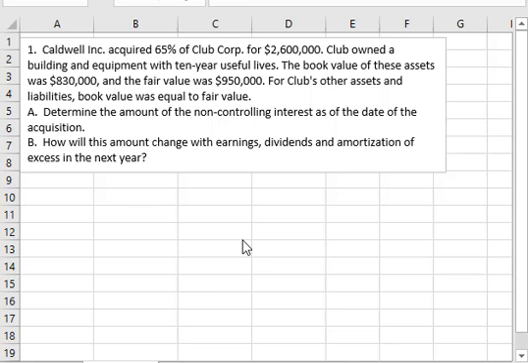Okay, great. So what did they want? They want to know what was the amount of the non-controlling interest as of the date of acquisition. So let's set that up.